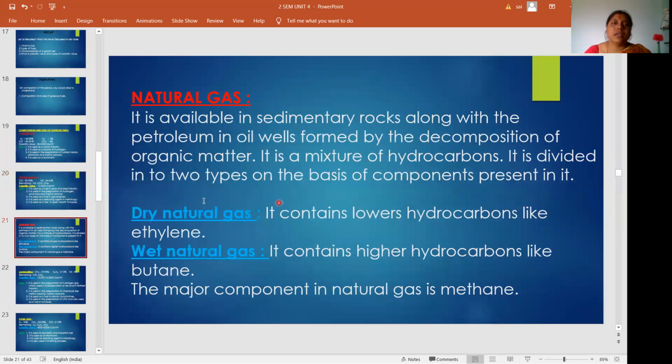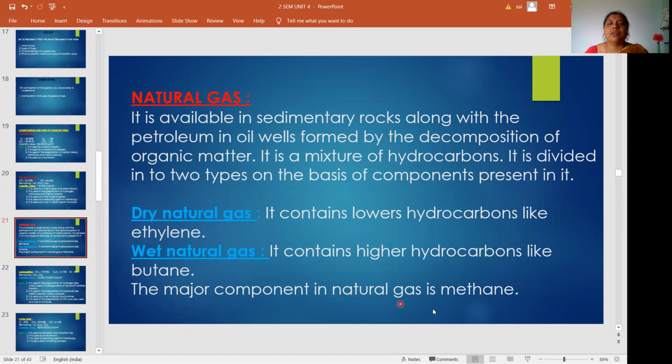Then we come to natural gas. It is available in sedimentary rocks along with the petroleum in oil wells, formed by the decomposition of organic matter. It is a mixture of hydrocarbons and is divided into two types on the basis of components present in it. First one is dry natural gas, second one is wet natural gas. Dry natural gas contains only lower hydrocarbons like ethylene, and wet natural gas contains higher hydrocarbons like butane.